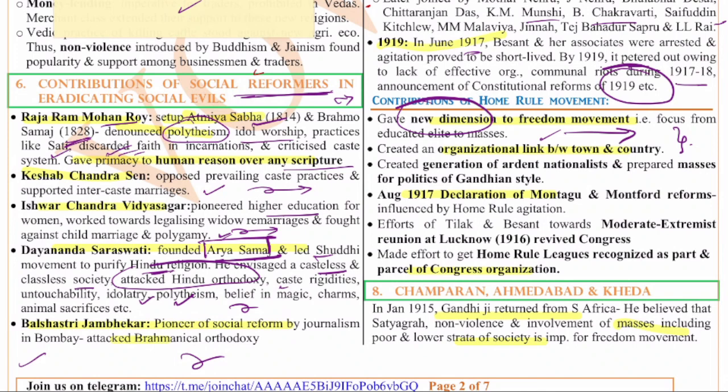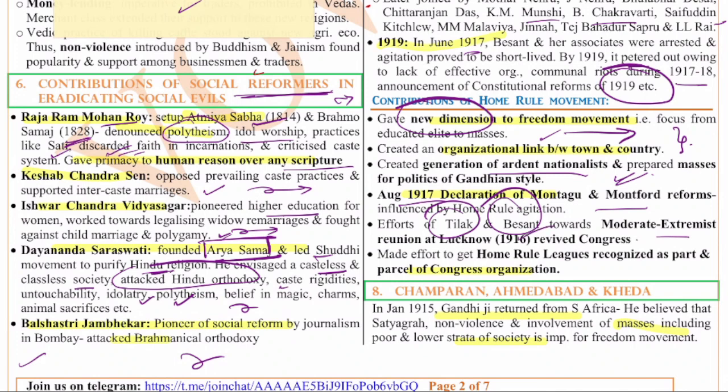And the Home Rule League created a generation of nationalists and prepared masses for the Gandhian style of politics and agitation. In August 1917, the Montagu-Chelmsford reforms were influenced by this Home Rule agitation, and later on we can see how diarchy was introduced in the provinces.